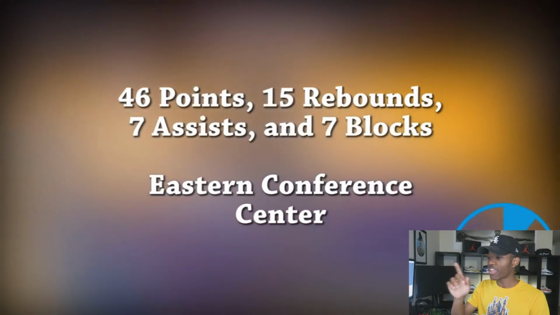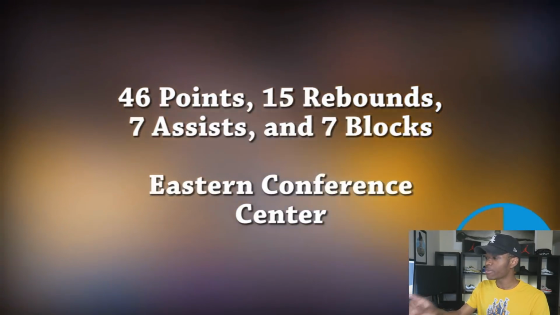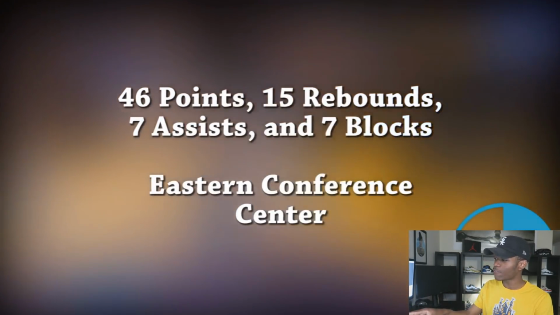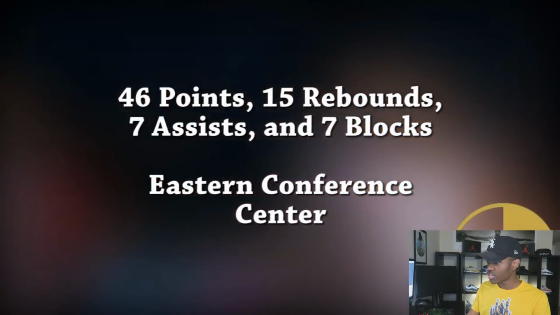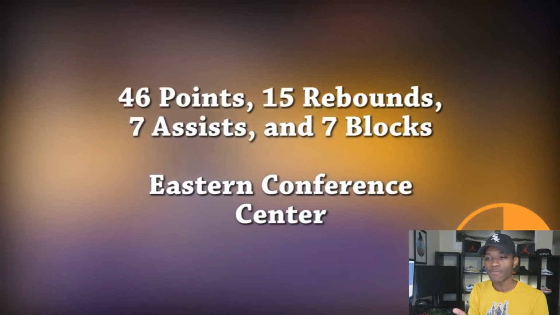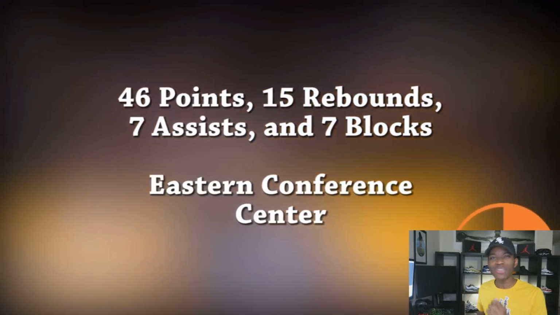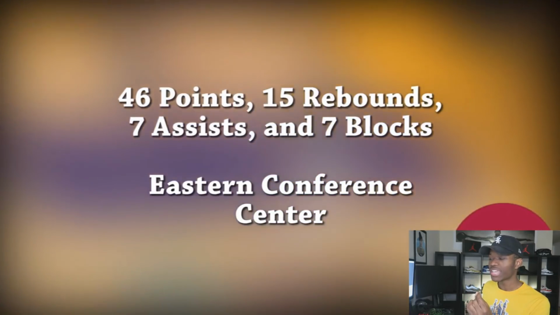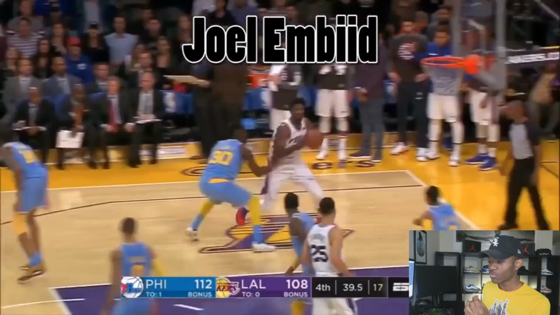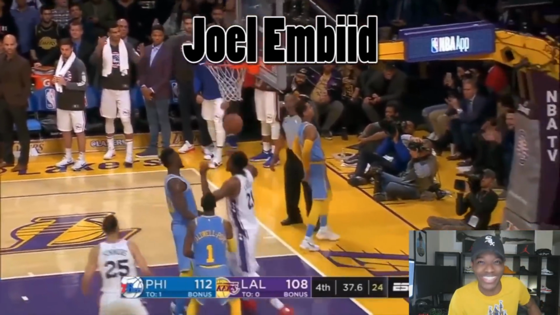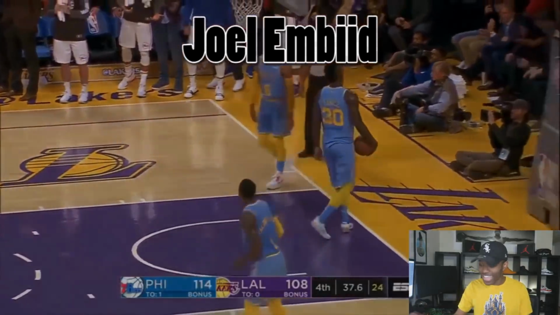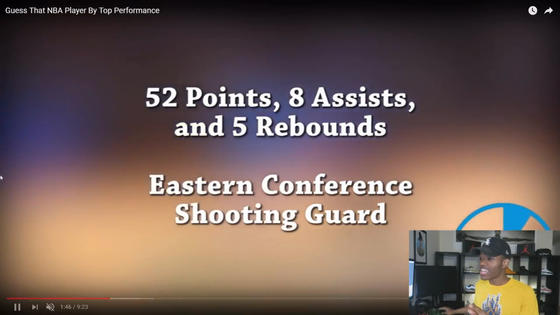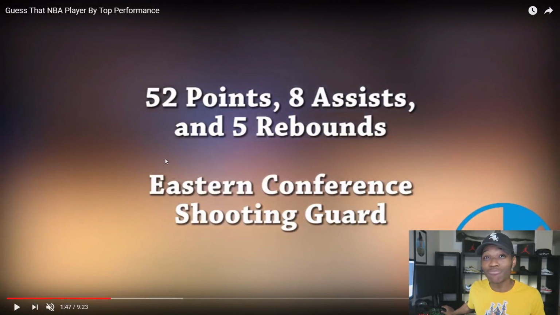So, okay, 48 points, 15 rebounds, 7 blocks, Eastern Conference center. That is Joel Embiid. And I don't remember who it was against. Was it against the Bucks? It was against some team that's actually good, right? Oh, well, it was against the Lakers. Now that I see this, I remember this game specifically, Lakers. And the reason I remember it is because I actually missed that game. I was out hooping and then saw the highlights afterwards.